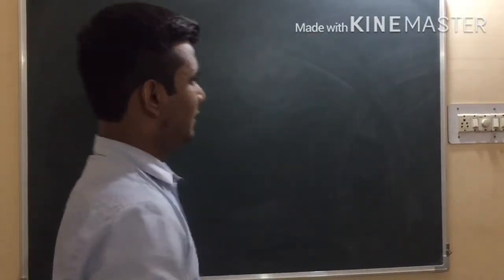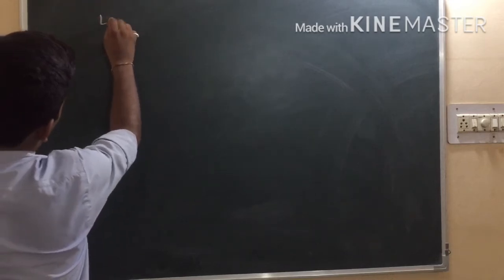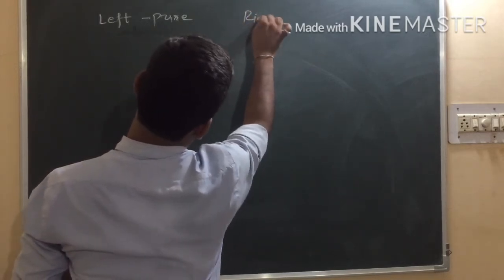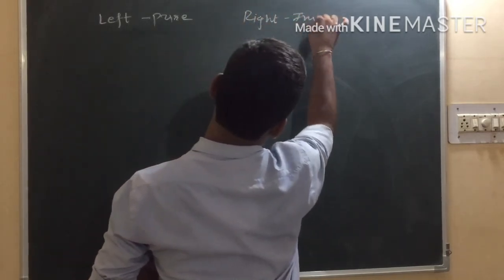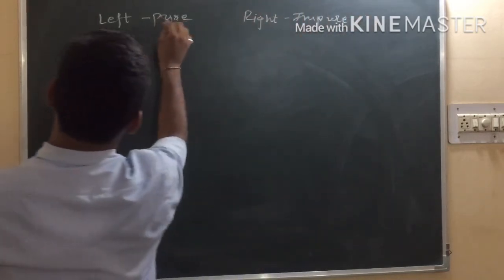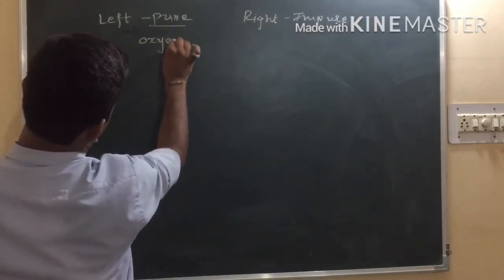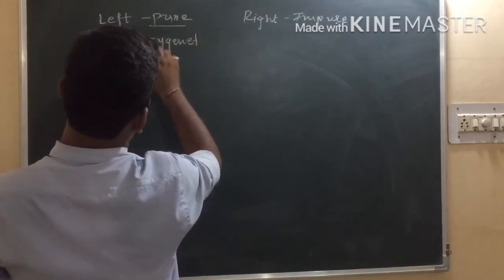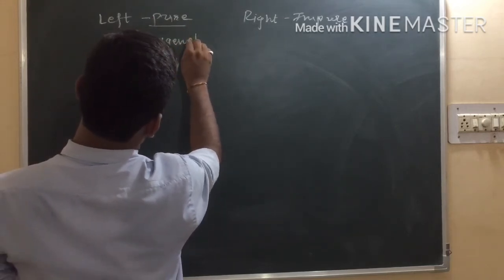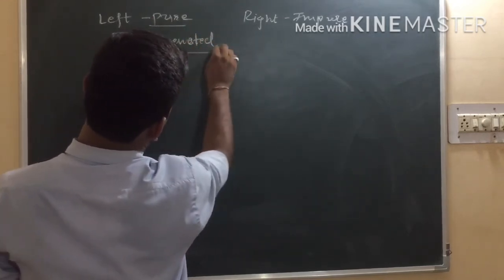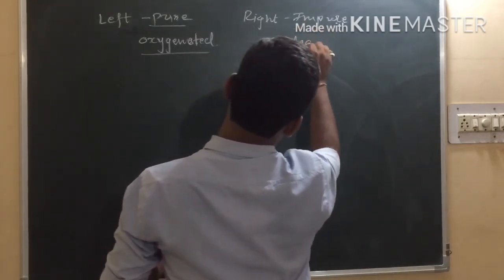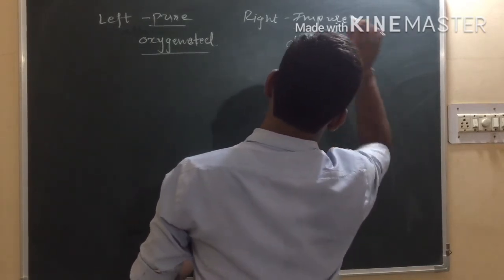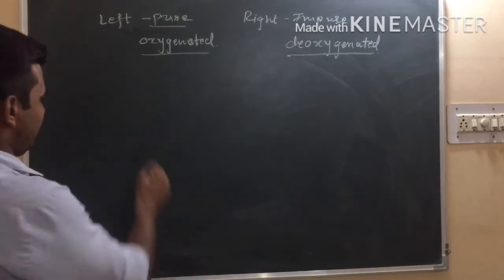Simple. It is clear from the video that at the left side there is pure blood, and at the right side impure blood. Pure means here oxygenated blood, and impure means deoxygenated blood, right?